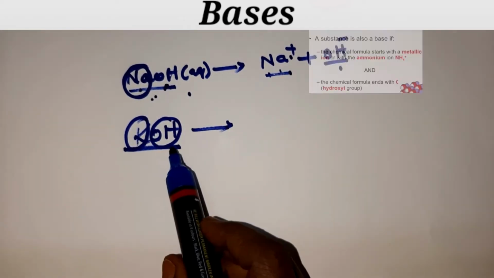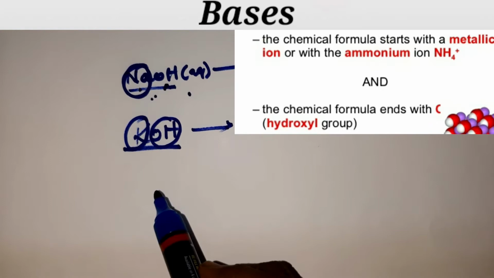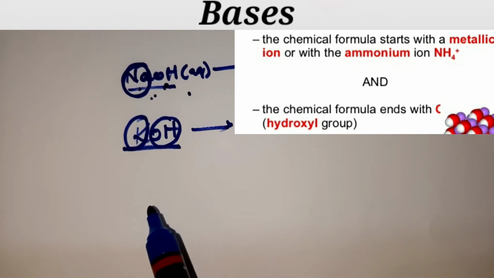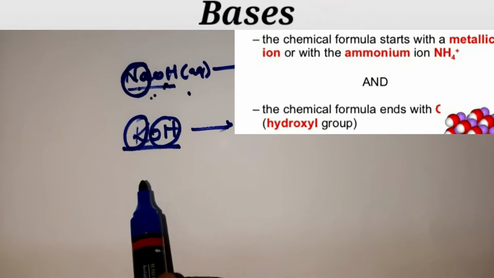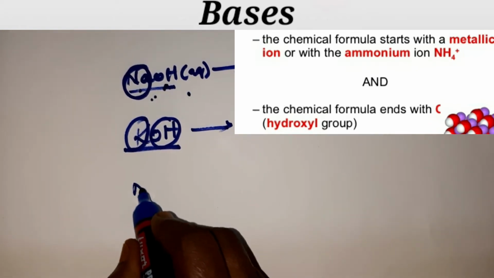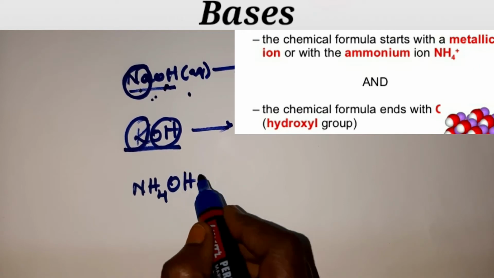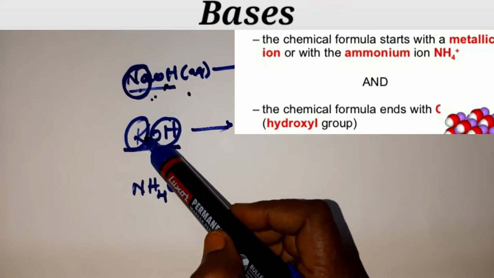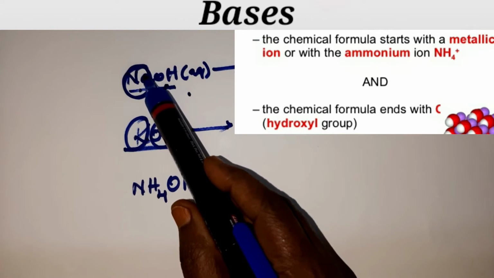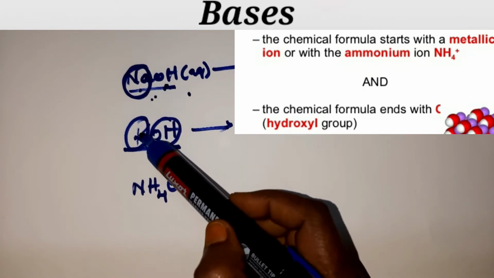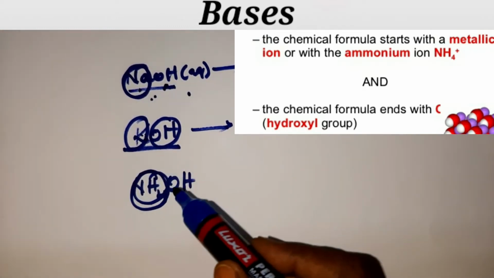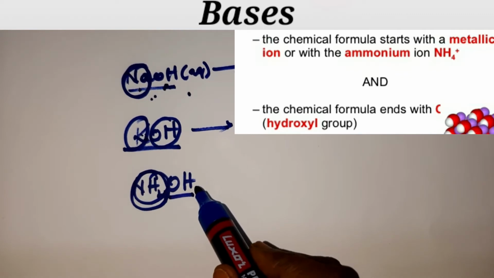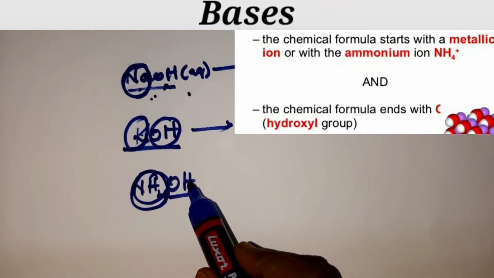You all understood, children? And there is one more way to identify whether a given chemical formula is a base. What is that? That is if the substance starts with the ammonium ion. For example, you can take ammonium hydroxide, NH4OH, children. So apart from metallic ions, if you have an ammonium ion also ending with the OH group or hydroxyl group, we call it what? A base, children.